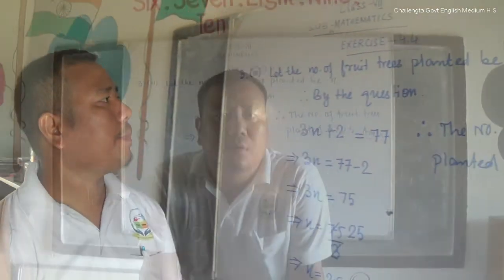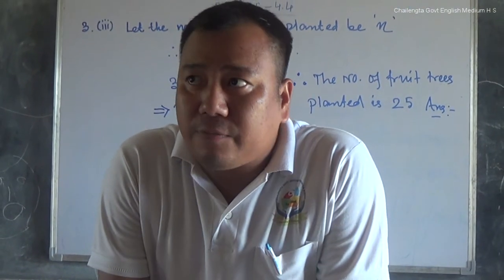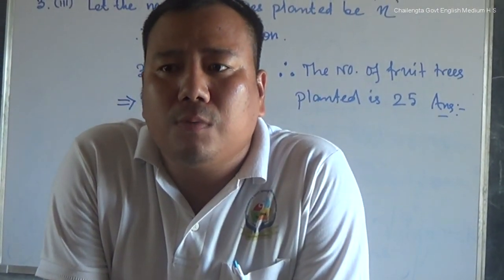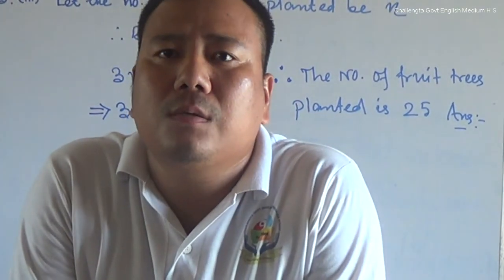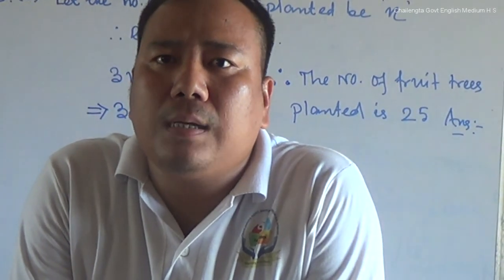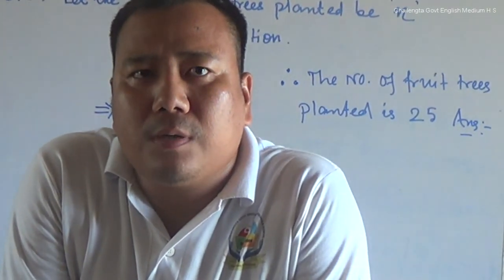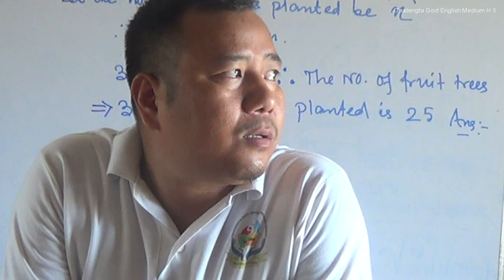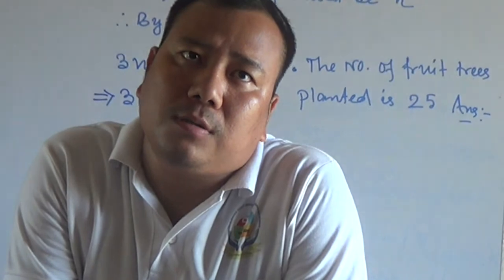So we have completed solving 3 questions. What we can learn from these 3 questions is that setting up the equation is what we have to learn. In order to set up the equation according to the statement, one must know proper English. Unless you are well acquainted with proper English, you cannot set up the equation. So, as mathematics is important, English is also important. They are the 2 sides of a coin. It is something like that. Unless you know English properly, you cannot set up the equation. So, thank you.